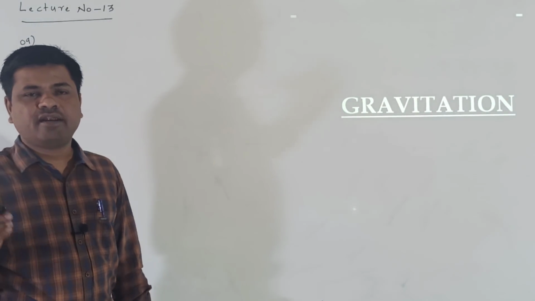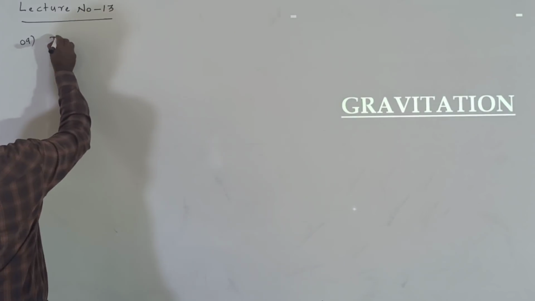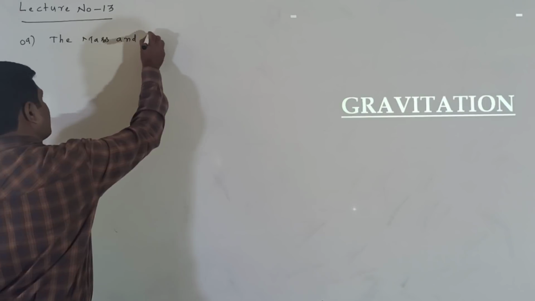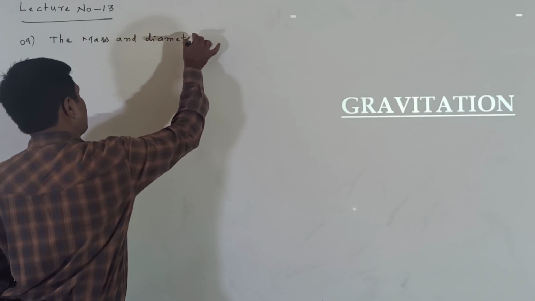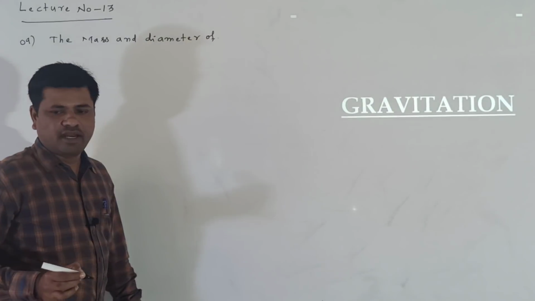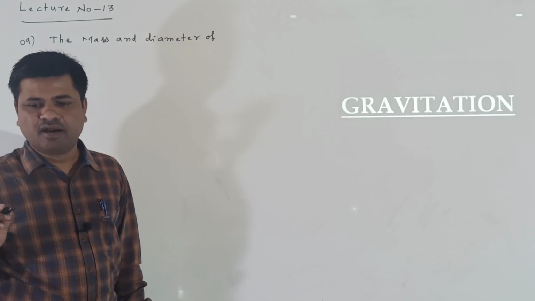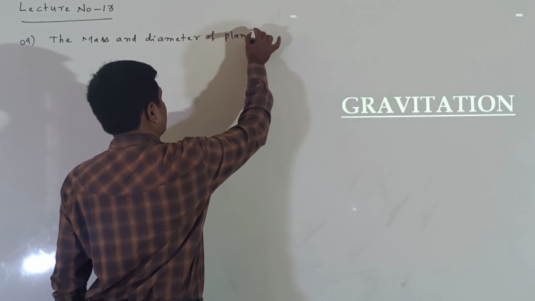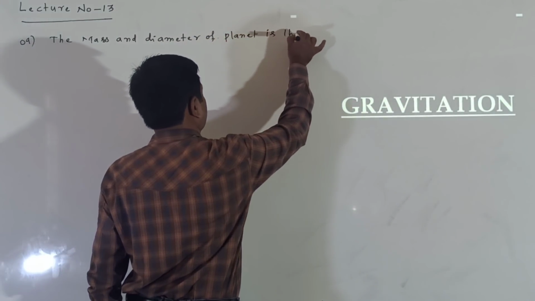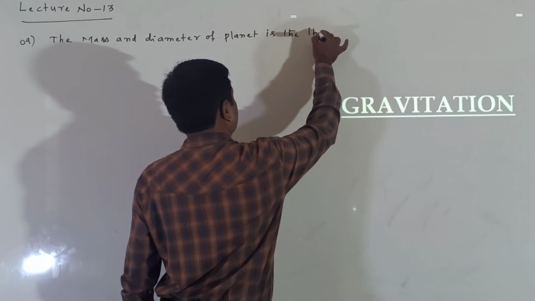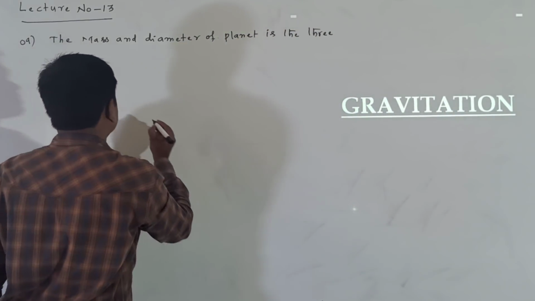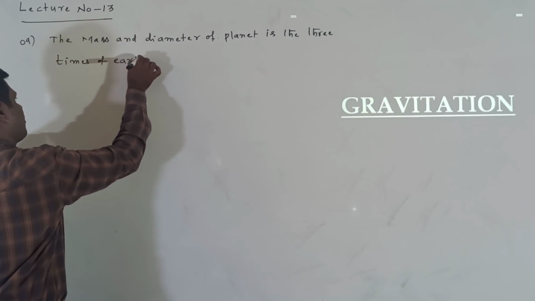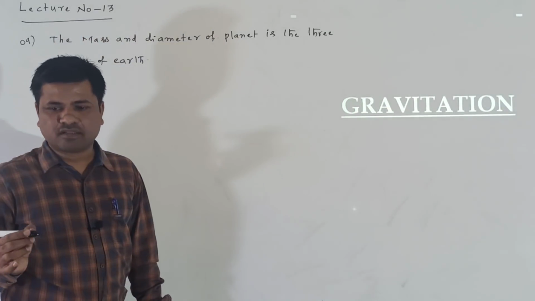Now the mass and diameter of the planet is 3 times of Earth. Planet is three times of the earth.